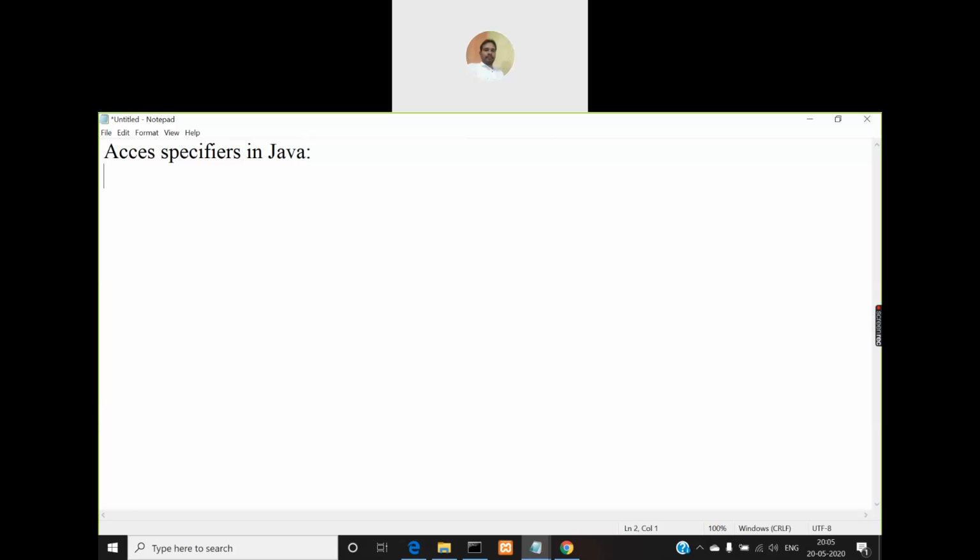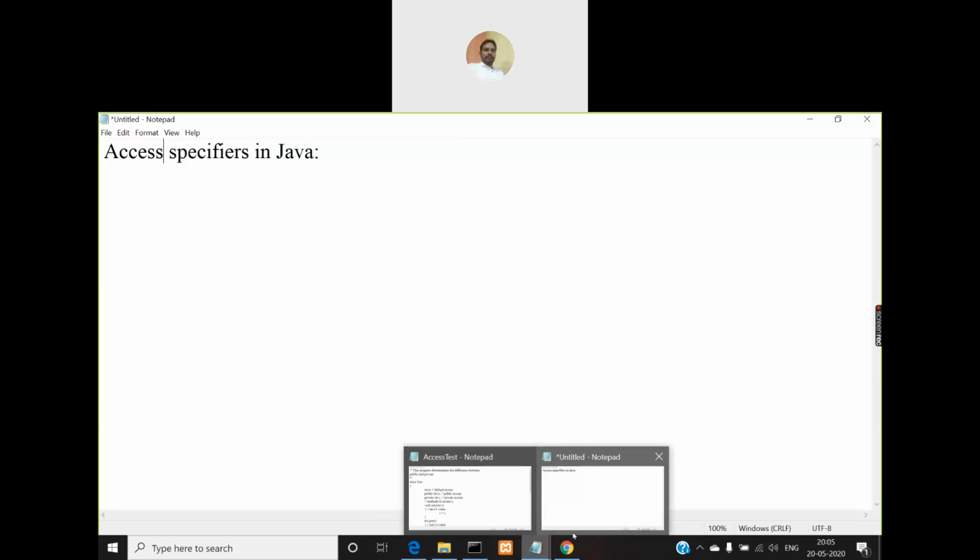Okay, so we'll deal with access specifiers in Java today. What is an access specifier? Before going into the actual concept of access specifiers, let me demonstrate one point. I'll create a file.